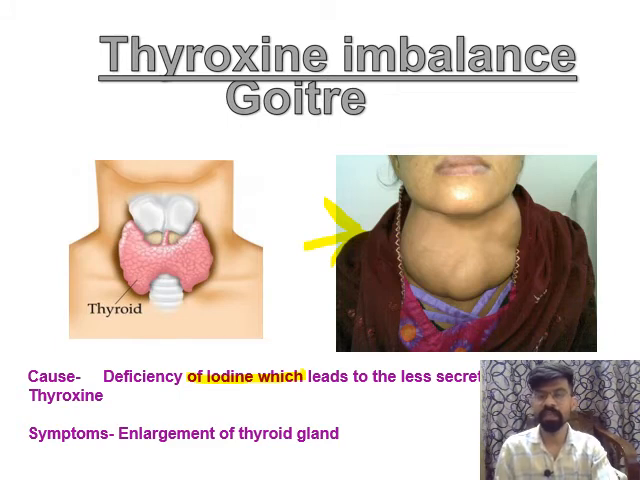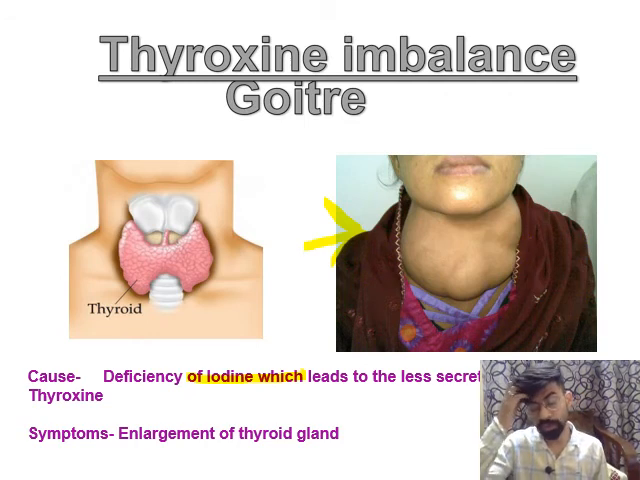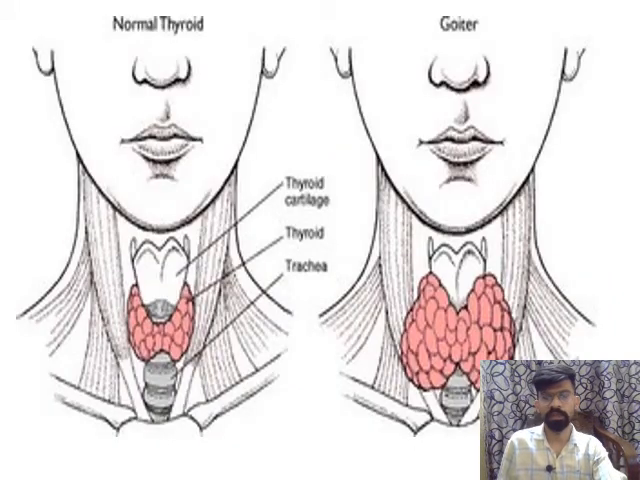Goiter is a disease which takes place when the amount of thyroxine is decreased. This is a normal thyroid in person A, and in goiter you can see the thyroid gland gets enlarged. So you must remember that. So this is all for today's lecture. Thank you.